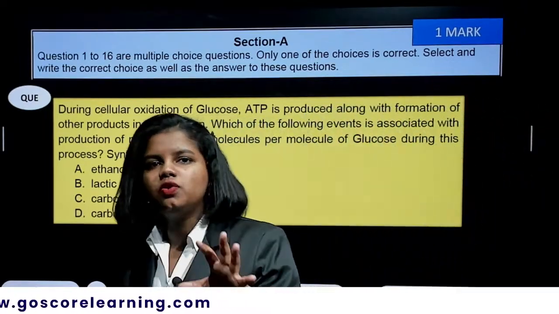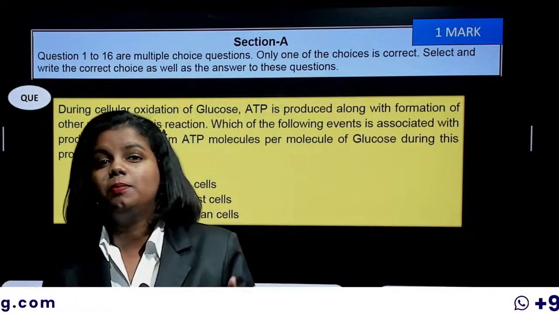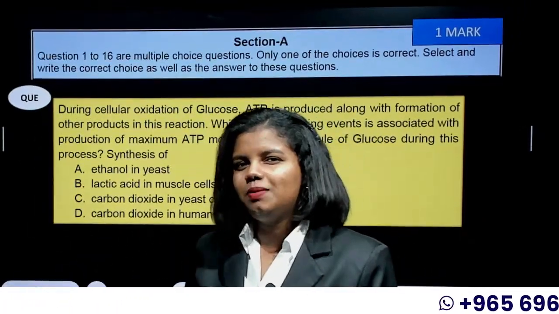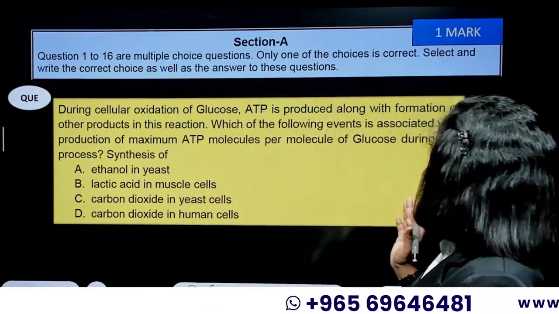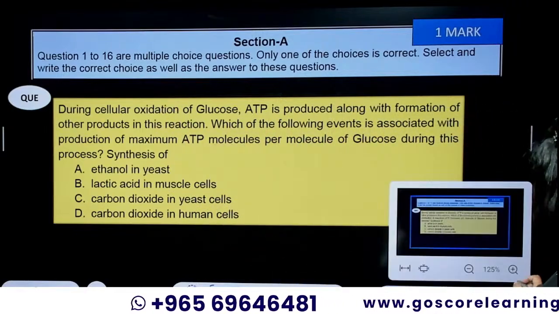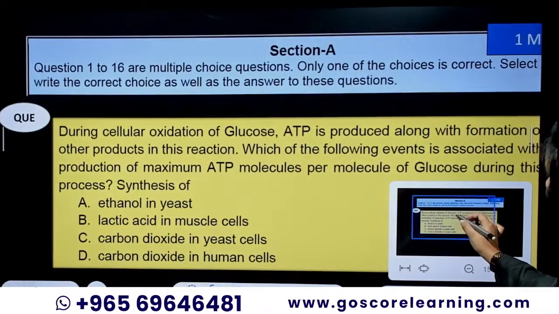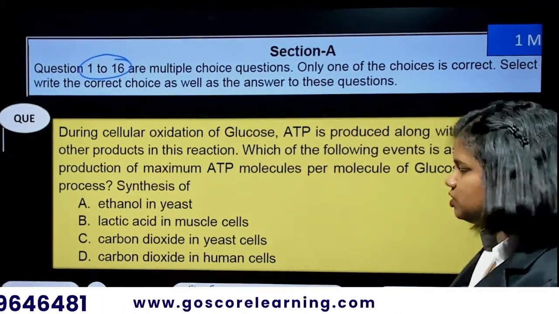The first part of your question paper will always have section A, which is made up of 1 mark questions. They're basically the MCQs, right? I think you know that better than me. As you can see here, section A, questions 1 to 16, is made up of multiple choice questions.